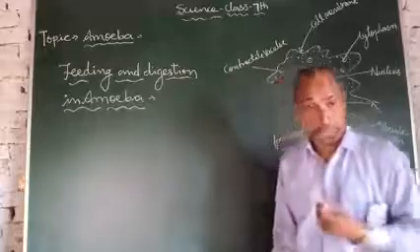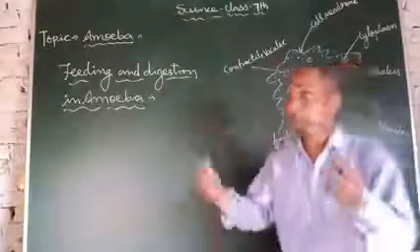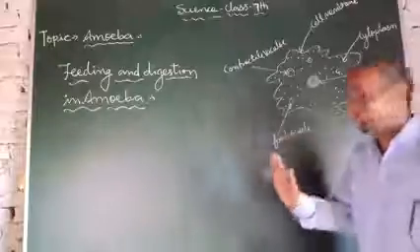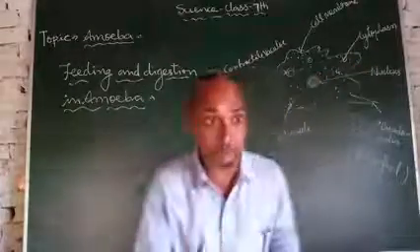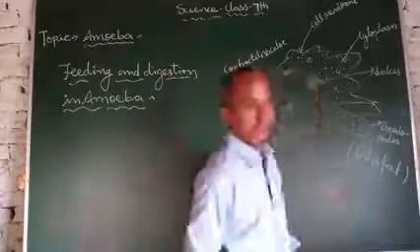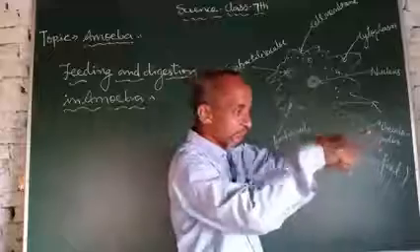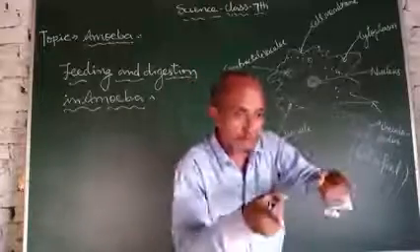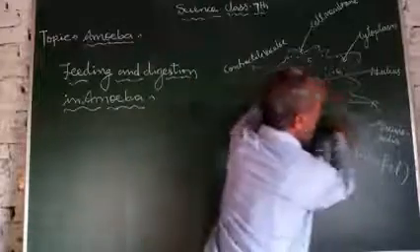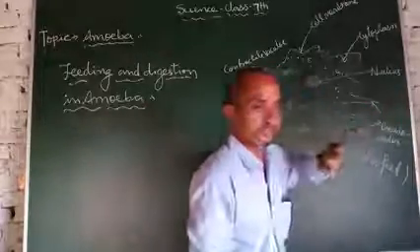Amoeba takes in food by using pseudopodia. Pseudopodia can extend from the body in any direction to catch food.